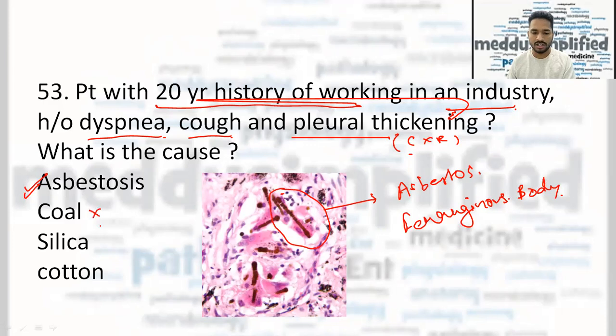Coal worker was not the correct answer. Silica was not the correct answer. Cotton was also not the correct answer, because this image was given and this was directly an asbestos or ferruginous body, also called a sheikh kebab appearance. I don't remember the exact spelling, I'm sorry. Sheikh kebab appearance is also said for this body. So this was the question, and the correct answer here was asbestosis.